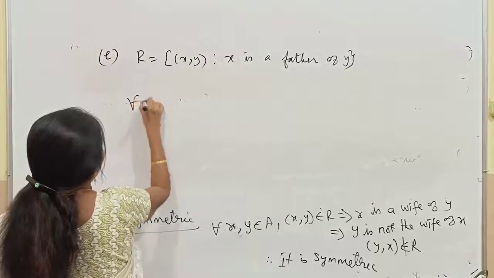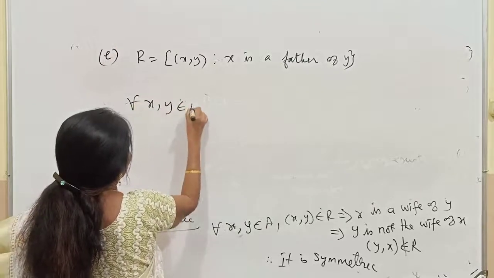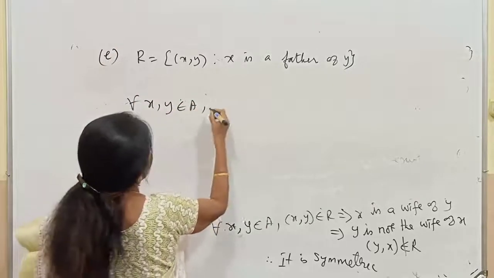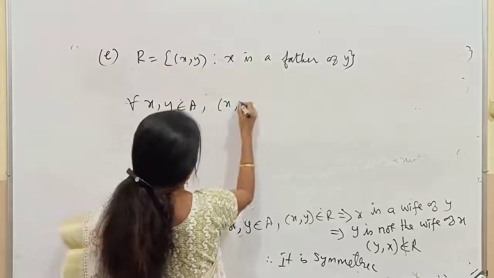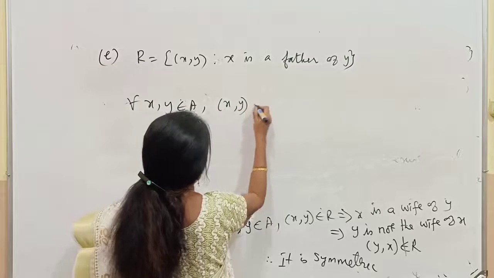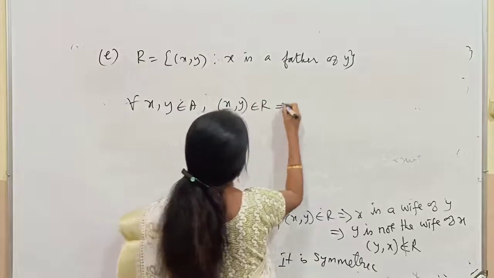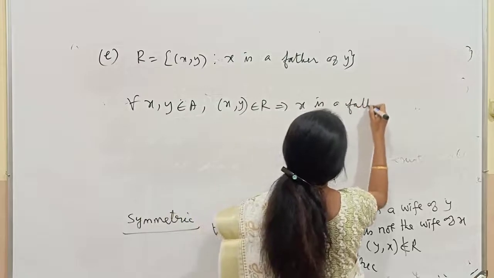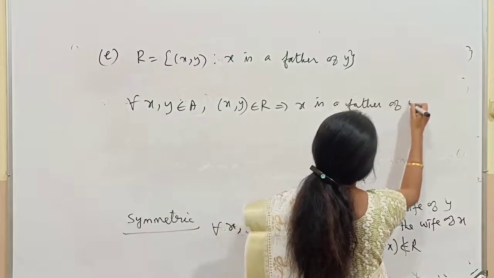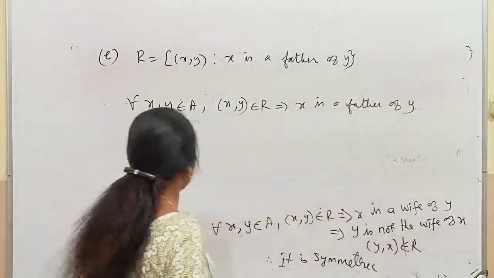For all x belongs to the set A, this belongs to this. We are keeping it in another form. Implies x is a father of y. All of you know to prove this reflexive.